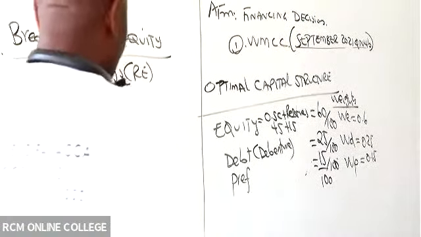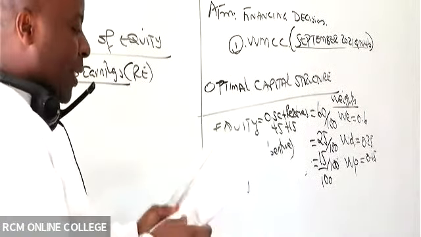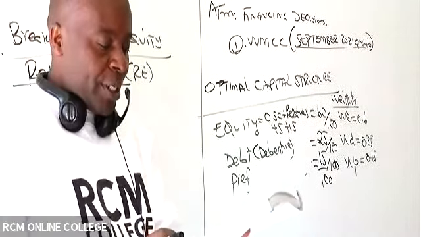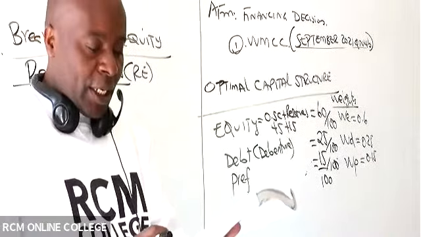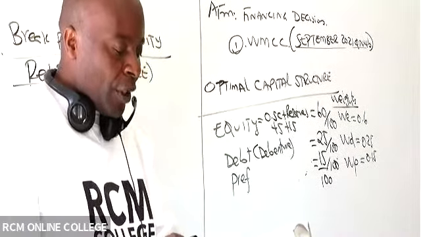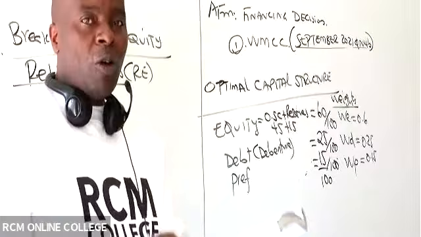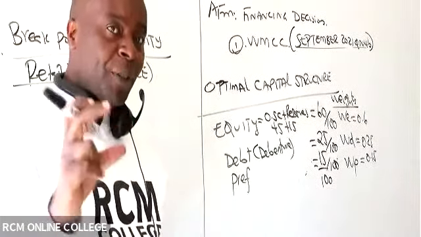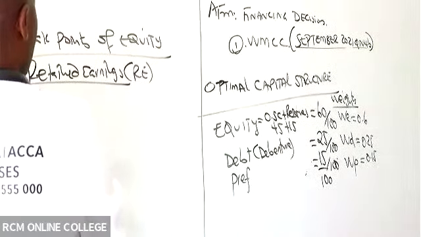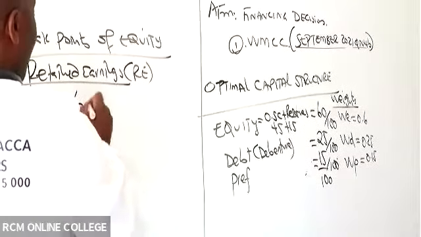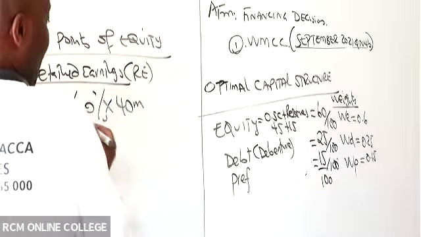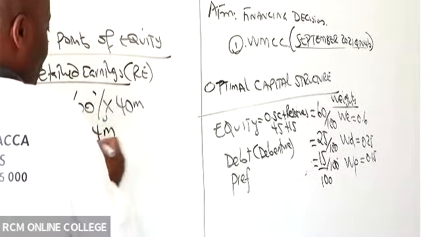24 million, right? They are telling me it is 24 million because they have told us, in note number 3, that the company's net income is 40 million. Dinosoft Limited adopts a constant payout ratio of 40%. So if you're paying 40%, it means you're retaining 60%. So retained earnings will be 60% of our net income, 40 million. This gives us 24 million, isn't it?